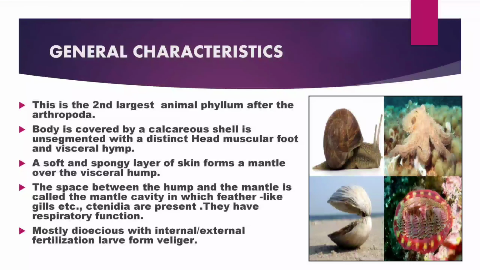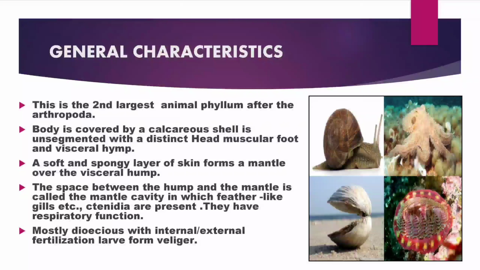Now let's know about phylum Mollusca. Let me first discuss its general characteristics. This is the second largest animal phylum after the phylum Arthropoda, and its body is covered by a calcareous shell and is unsegmented with a distinct head, muscular foot and visceral hump. A soft and spongy layer of skin forms the mantle over the visceral hump. The space between the hump and the mantle is called the mantle cavity.